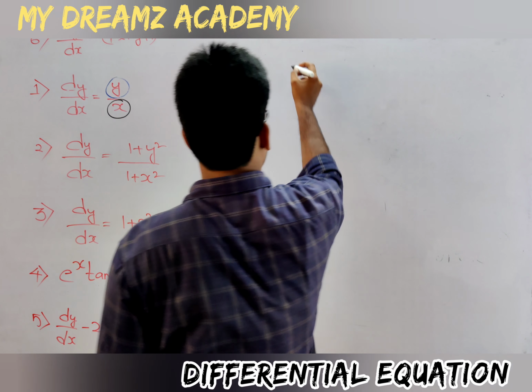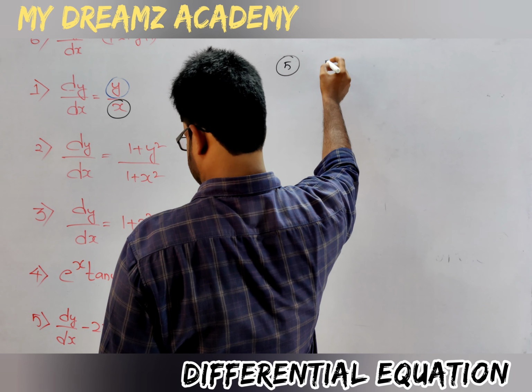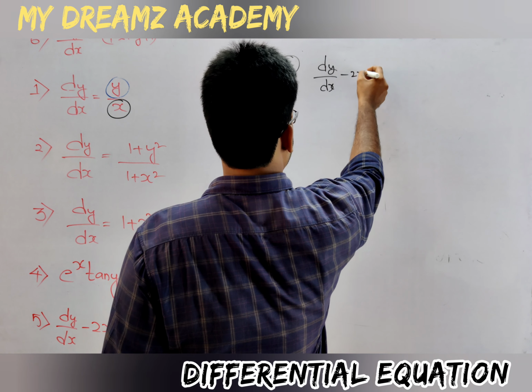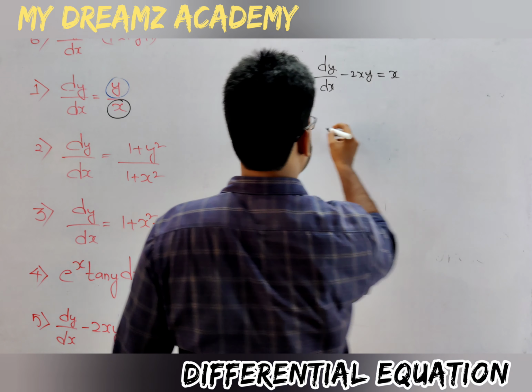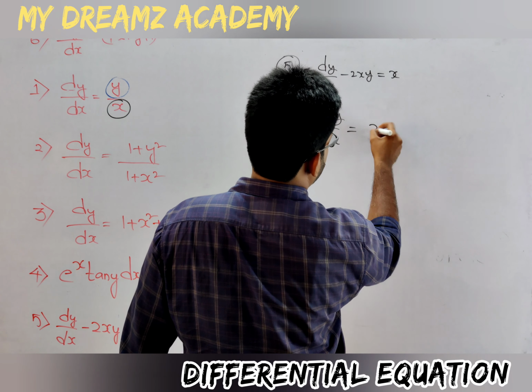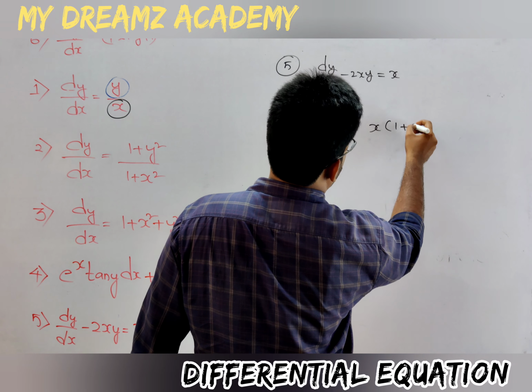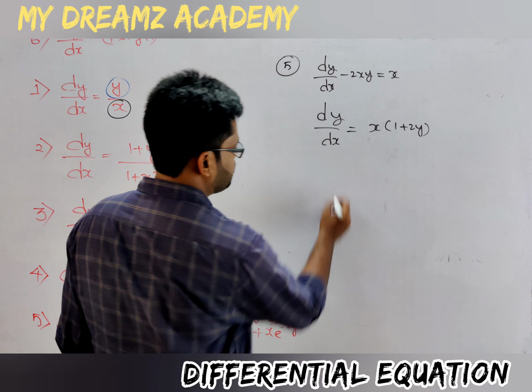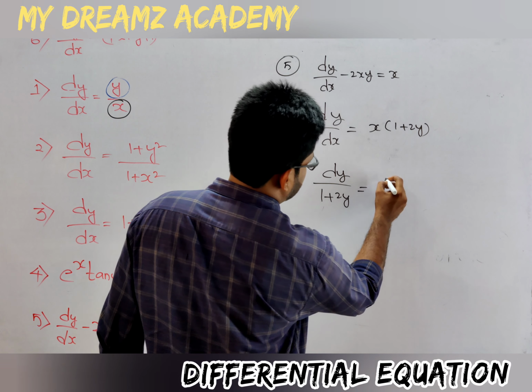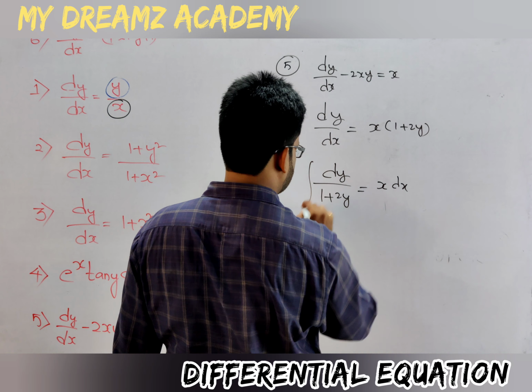Question number 5 is dy by dx plus 2xy is equal to x. dy by dx is equal to, take x common from this, x(1 plus 2y). Okay, so separate the variables. dy by (1 plus 2y) is equal to x dx. Integrate both sides.